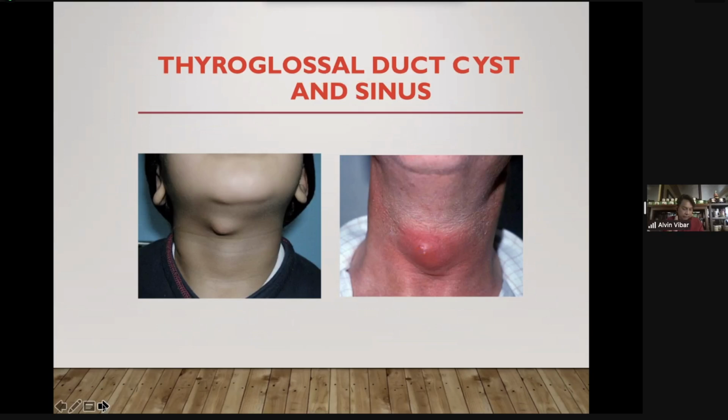Any questions, pa? None po. Okay, again, first organ, thyroid gland, endoderm, embryonic term to remember, thyroglossal duct. And congenital anomalies to remember: thyroglossal duct cyst and thyroglossal duct sinus.